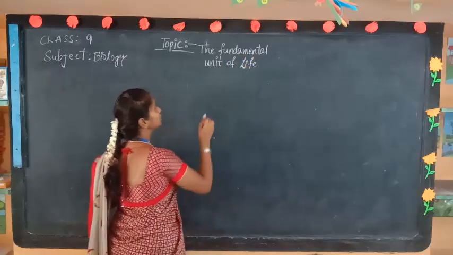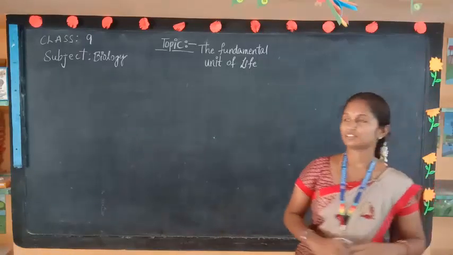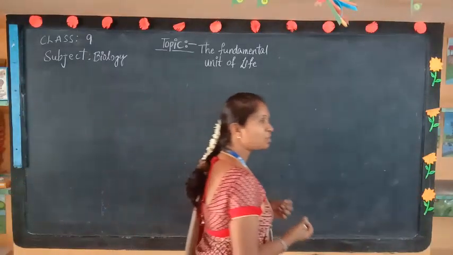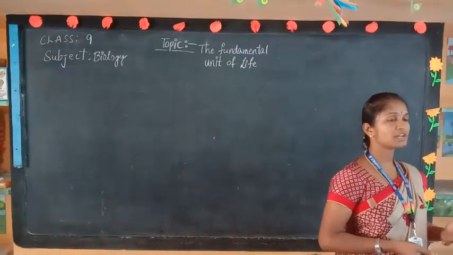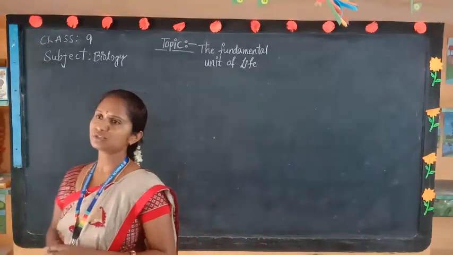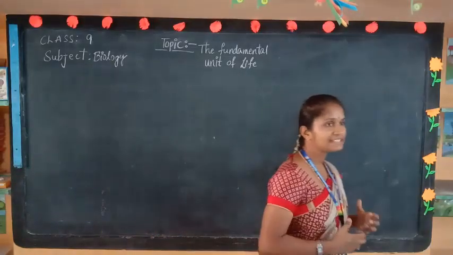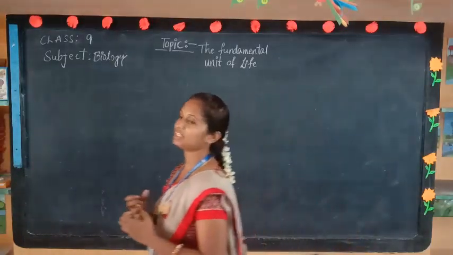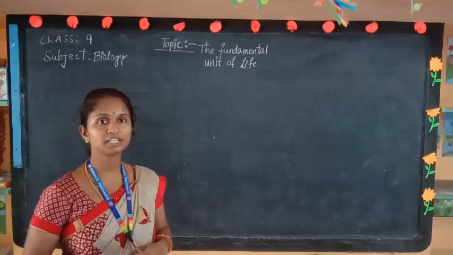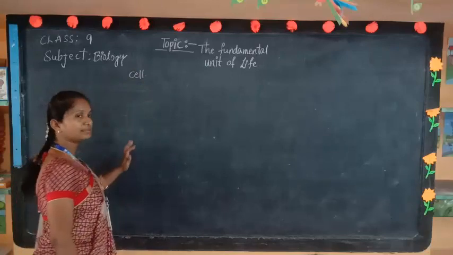Generally, all organisms, the plants, the animals, the human being, small creatures, and microorganisms like bacteria, fungus, virus, all live on the earth. And to live on the earth, the organism needs one unit. That unit is nothing but the cell.